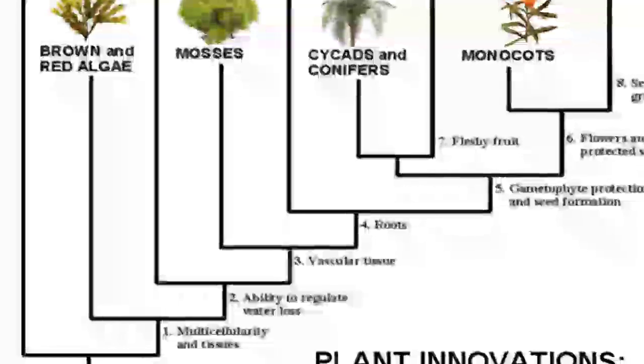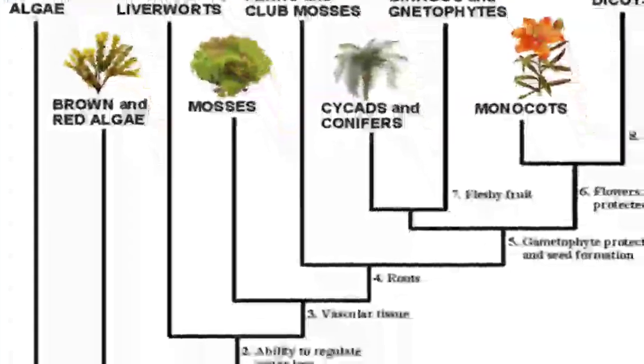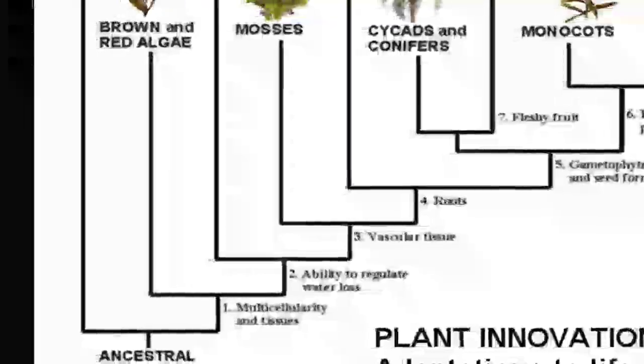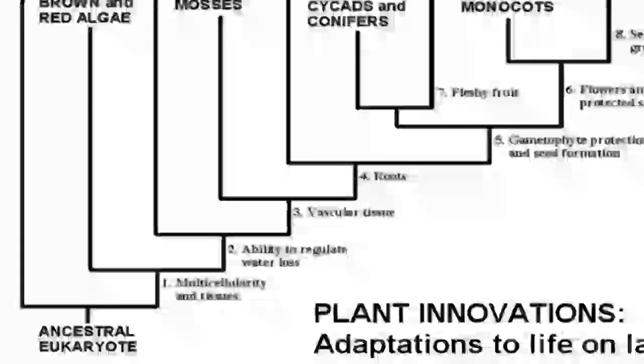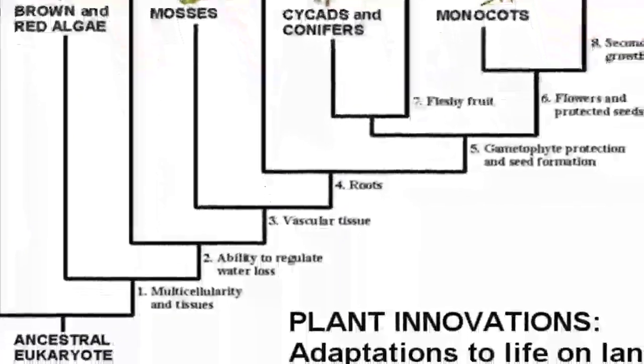If multicellularity is found at the tissue level, they are known as the hornwort or the liverwort, meaning the plants are adapting their life from water to the land. So land plants are known as the mosses, or we can say the liverwort.